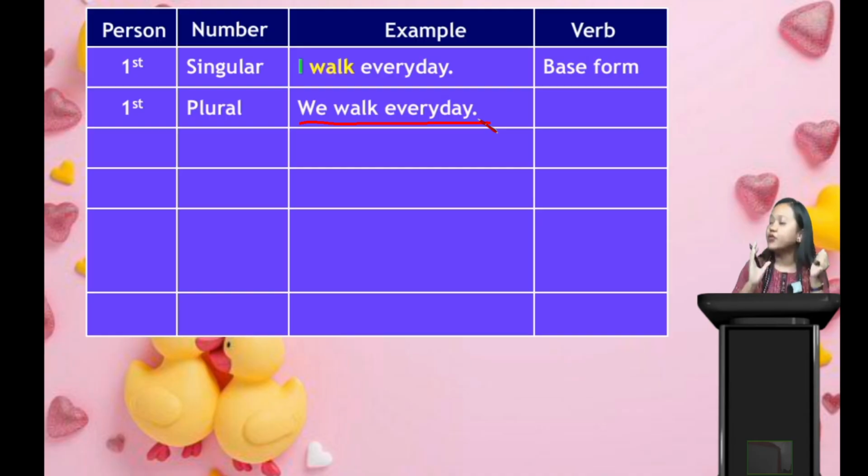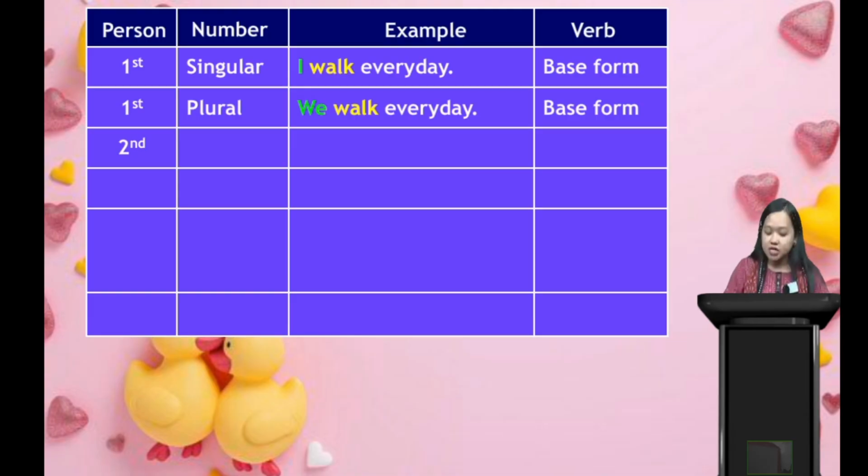Right. So what can we say here? We walk every day. Now again what can we see here? Walk, that action word did not add ed or ing at the end. Right. It's only written what? Walk, walk. So that is why again this is in our base form. Okay.